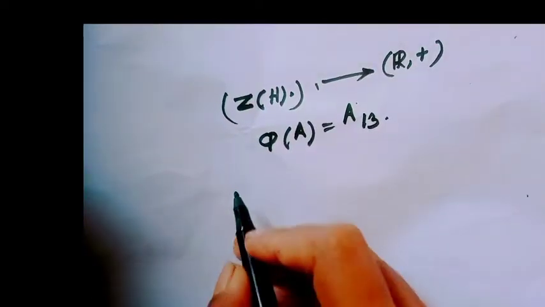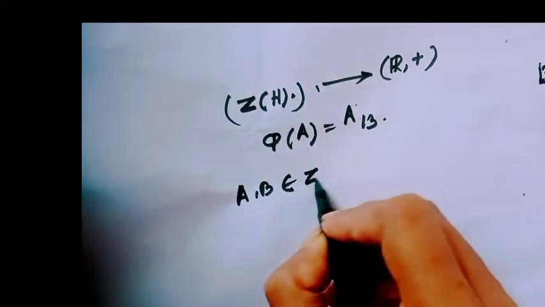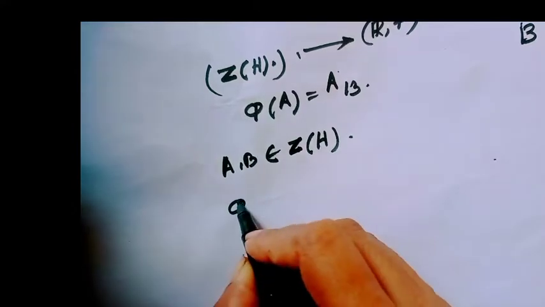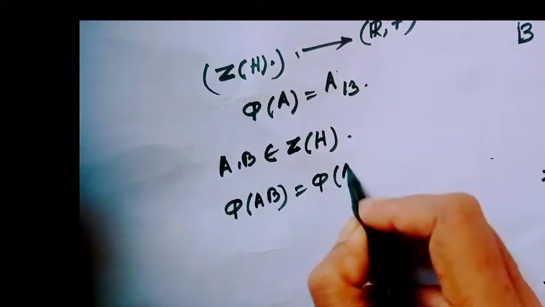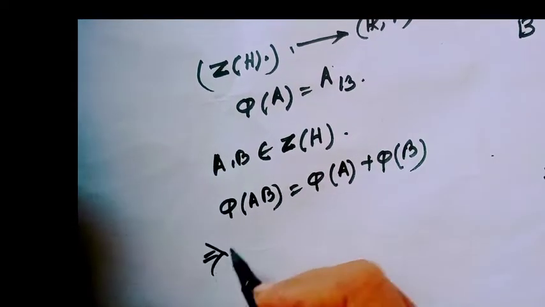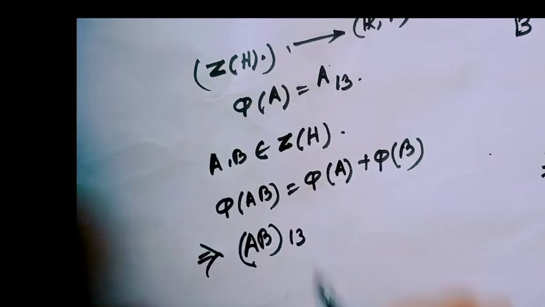For homomorphism, consider A, B members of Z. Then we have to prove φ(AB) = φ(A) + φ(B).